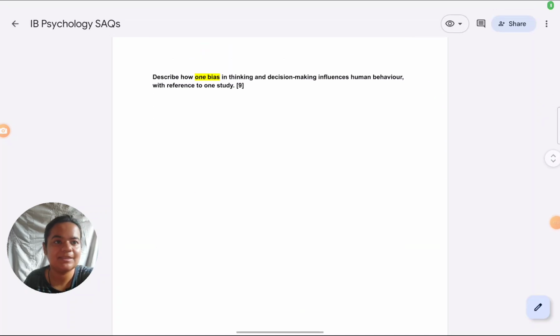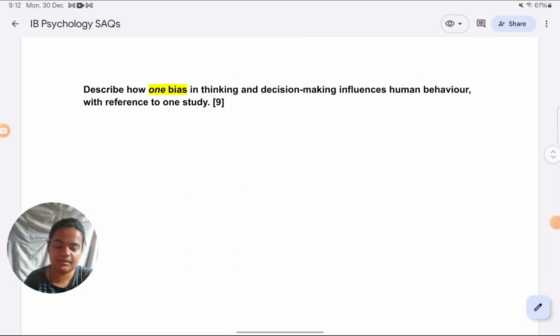Okay, so the next question is, now look at the wording of the question. Describe how one bias in thinking and decision making influences human behavior with reference to one study. What are they asking you to describe? The bias. Are they asking you to describe the study? No. What are they asking you to do with the study? Refer to it. Use it as a reference. So just keep it in mind.